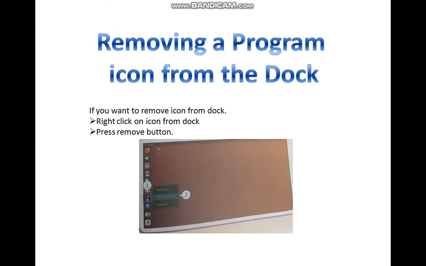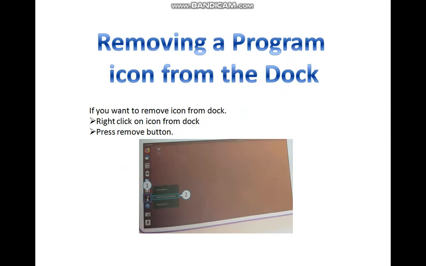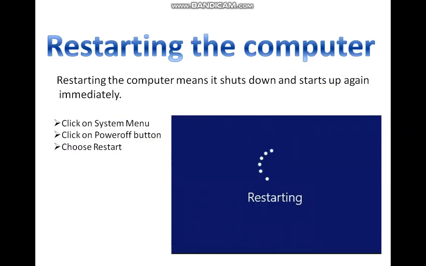And then is removing a program icon from the dock. If you want to remove an icon from the dock, simply right click on the icon in the dock and press remove from favorites. And then, restart the computer.